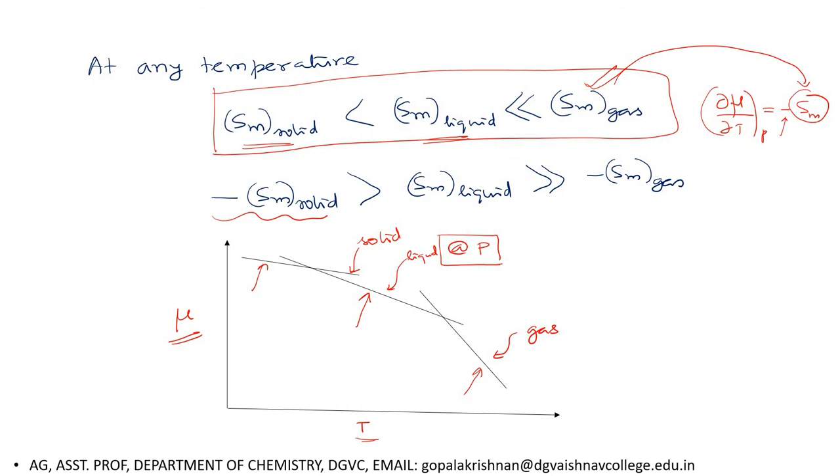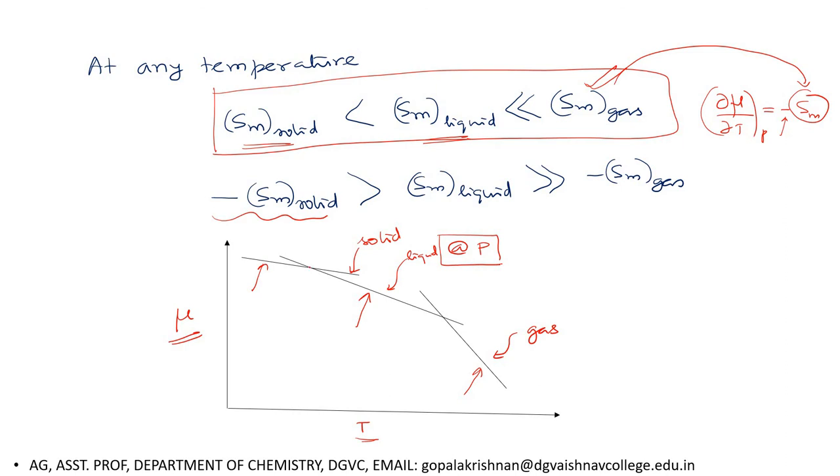Keep this information in mind, very, very important. The slope will be less negative for solid phase, a little more negative for liquid phase, and very, very negative for gas phase.